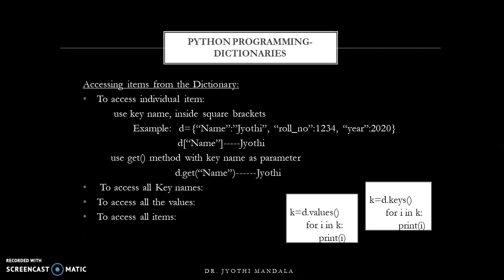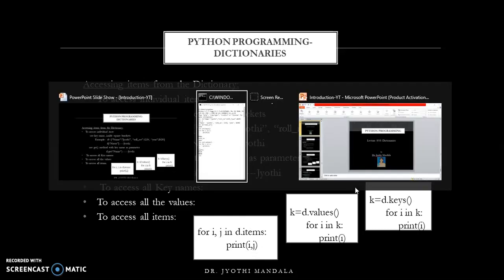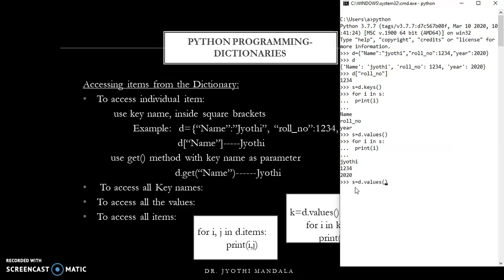If you want to access all items, all key and value pairs, then you can simply use the items method. Let us use the for loop directly: for i comma j in d dot items. Oh, sorry, there was a problem, it is d dot items.